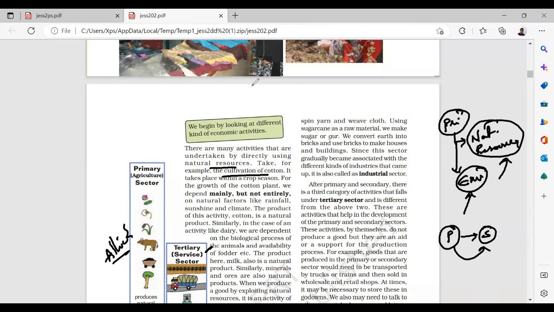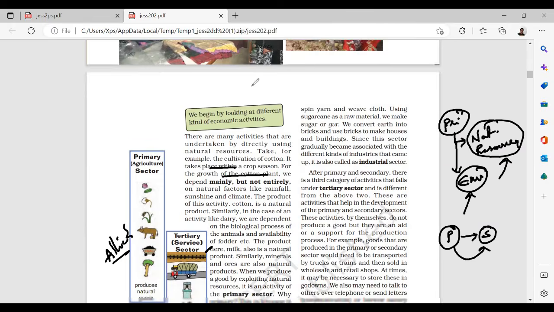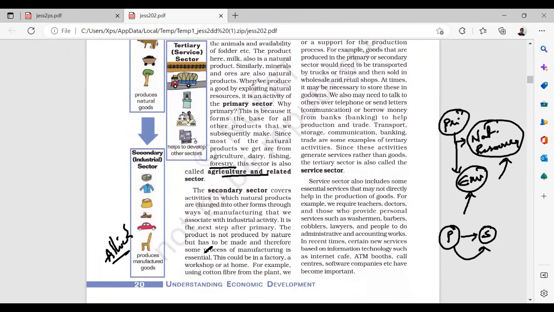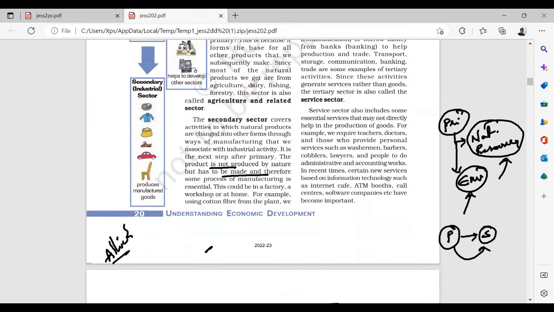Now what is called the tertiary? Tertiary means an activity that is basically service based, where services are given, sold, and taken: transport, railway services, banking services. All this comes under the service sector. The service sector also includes some essential services that may not directly help in the production of goods. For example, we require teachers, doctors, all these institutions, online services, ATM, internet cafe, software companies, call centers. All this will be part of the service sector.